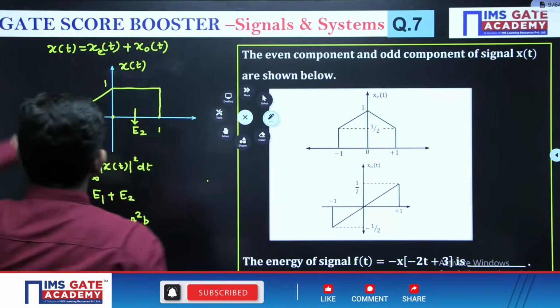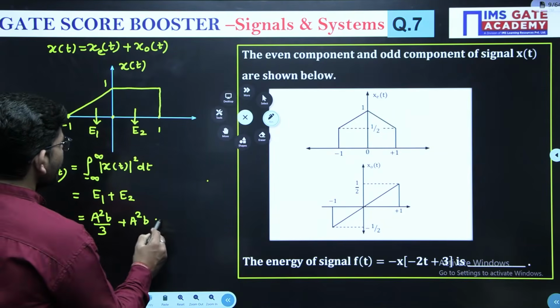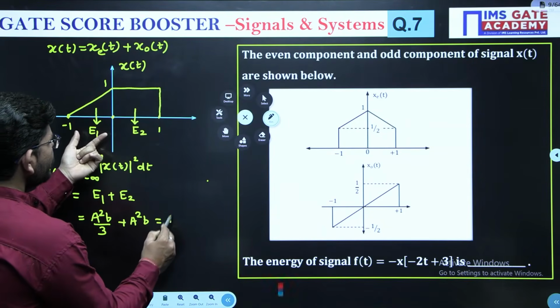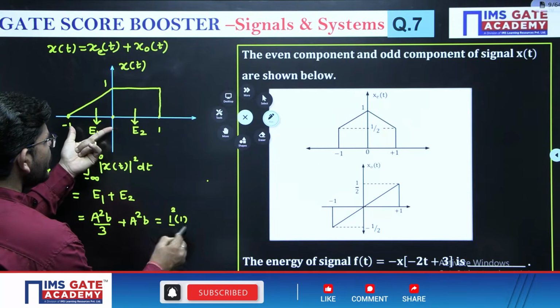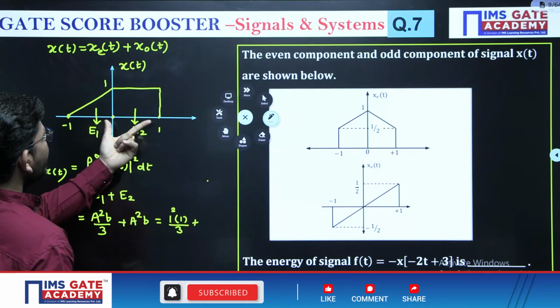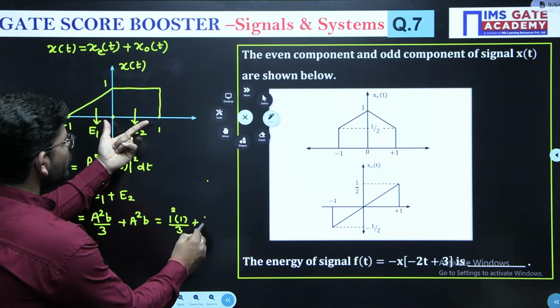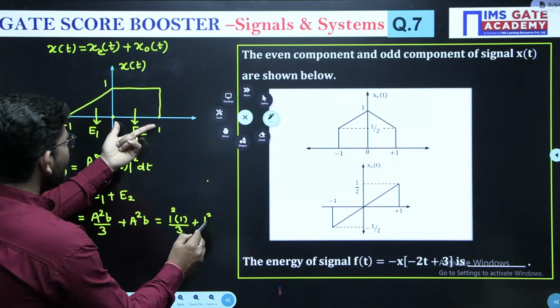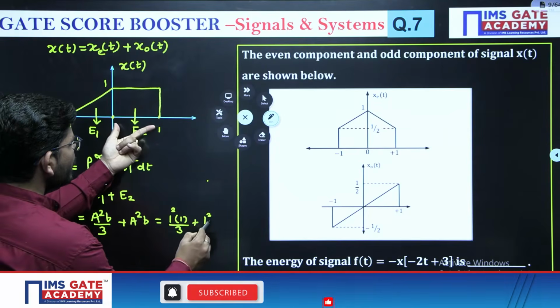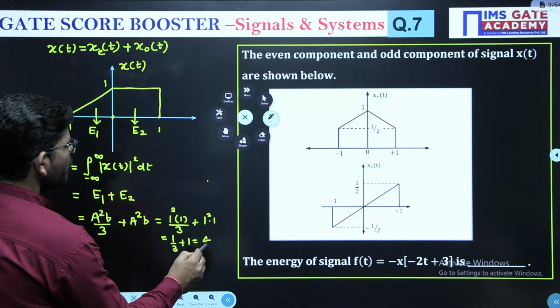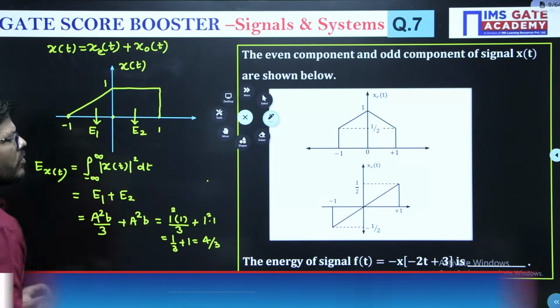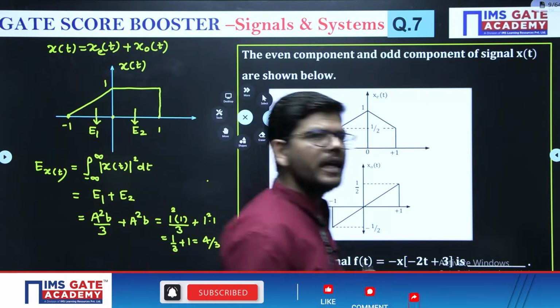So see here. Here what is the magnitude? The magnitude is 1. 1 squared into the width of the signal, which is also 1, divided by 3. For E2, the magnitude is 1. 1 squared into B, and the width of E2 is also 1. So you will get 1/3 plus 1, or 4/3. 4/3 is the energy of the signal x(t).